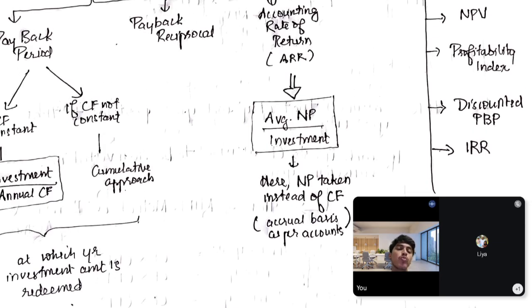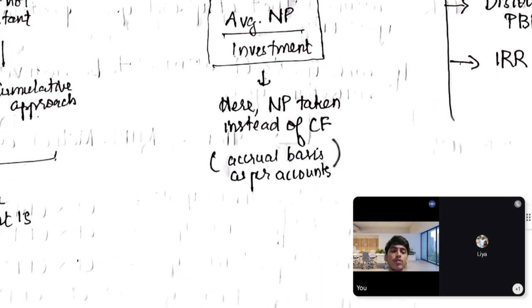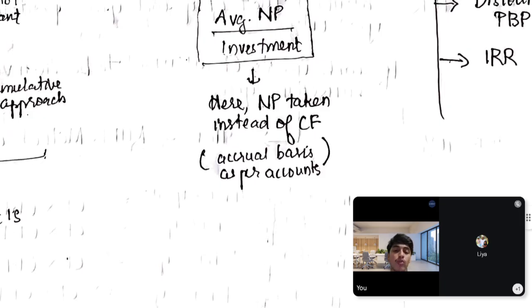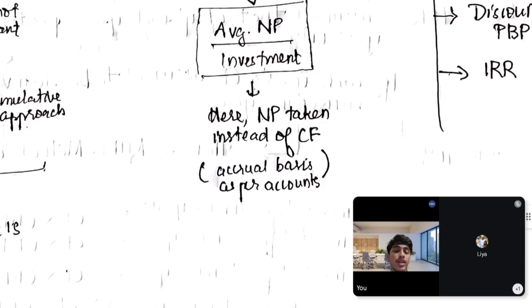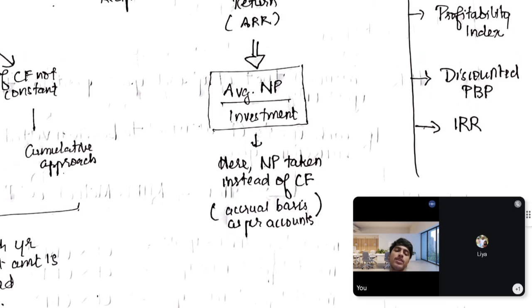In all the other cases, we have to take cash flows. As I said earlier, we have to add back all the non-cash items and find the cash effect of the cash flows. But in the ARR method, it's simply on the basis of accounting profit. So it is average net profit divided by investment. The thing to be careful about is that this is the accrual basis concept. We have to take accounting profit, so if there are cash flows, you have to subtract depreciation and take it here.